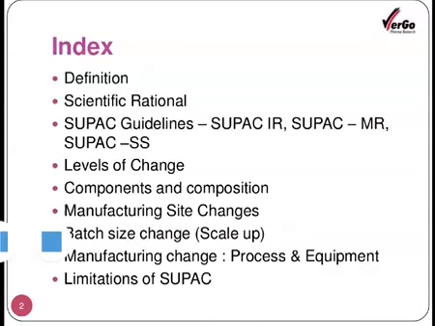approval of products. The contents of this video will include definition, scientific rationale, SUPAC guidelines, which are divided into three aspects: SUPAC IR, SUPAC MR, and SUPAC SS. Then level of change, components and composition, manufacturing site changes, batch size changes or scale up changes, manufacturing change, process and equipment, and limitations of SUPAC.